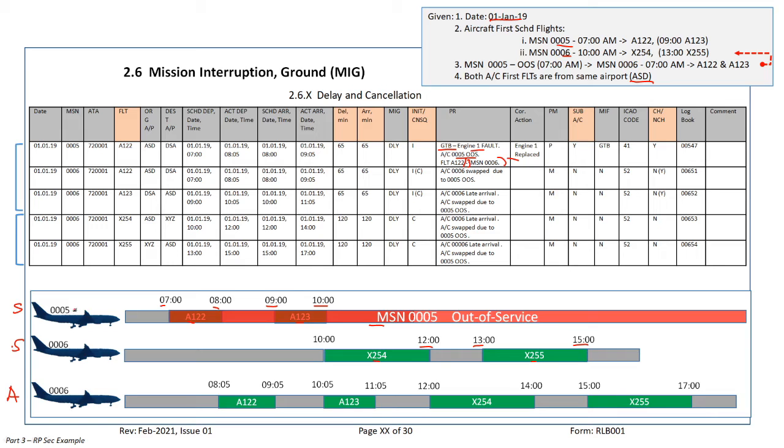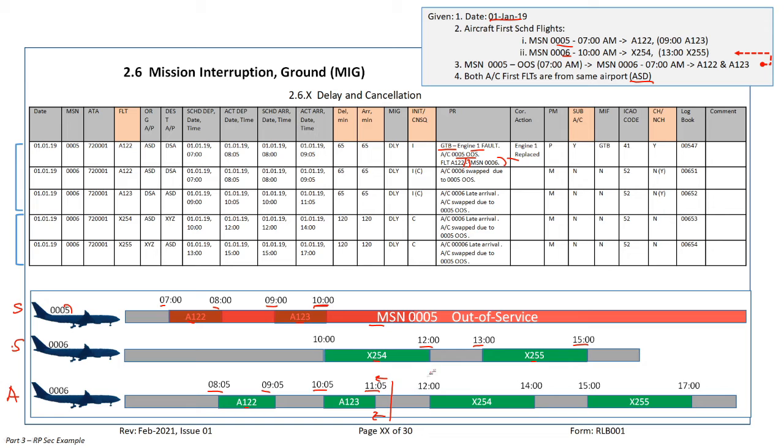It should be done by 05. 122: actual takeoff instead of 7 o'clock, 8:05, landing 9:05. Actual takeoff back to ASD 10:05 instead of 9 o'clock, and landing back at ASD 11:05 instead of 10 o'clock. And this belongs, as we said, to the 05 aircraft scheduled flight.